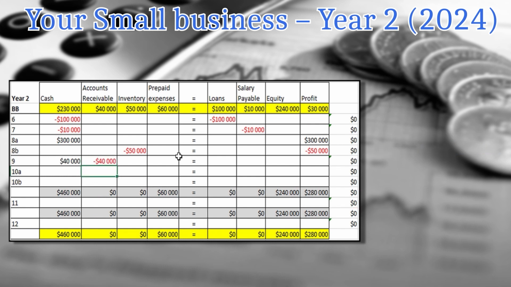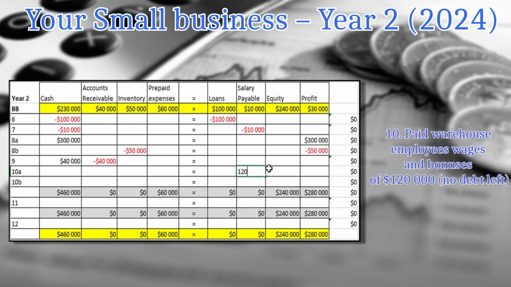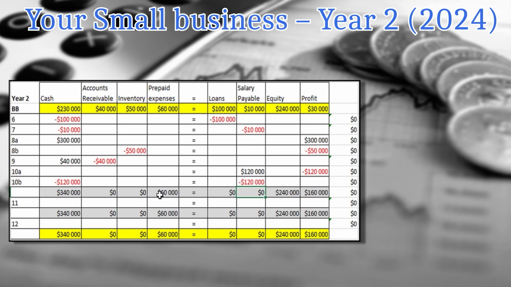The next operation, we paid our employees' wages. First of all, we have to calculate their salary payable of $120,000, and this is going to be our cost, first of all. And when we have to pay cash, minus $120,000, and we will reduce our debt to zero. Okay, what's next?